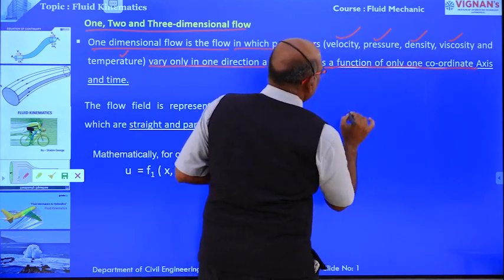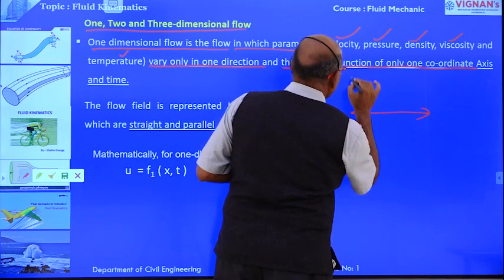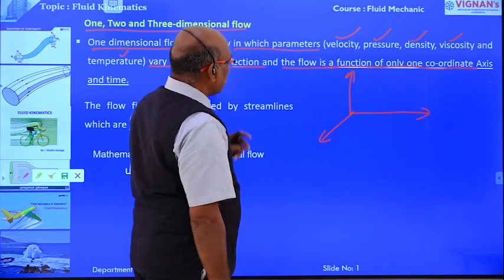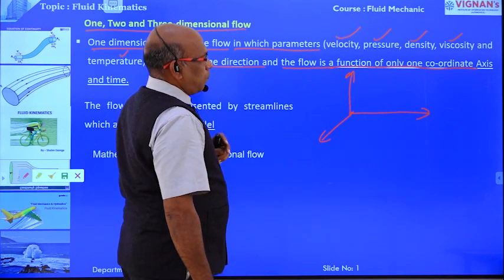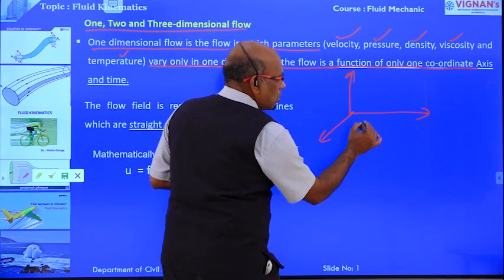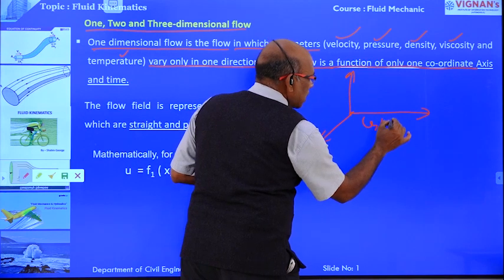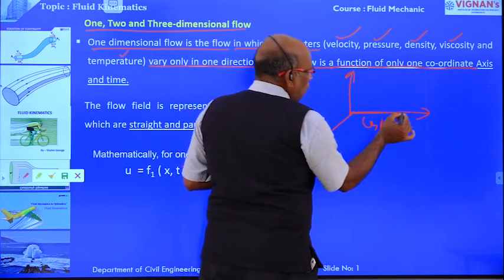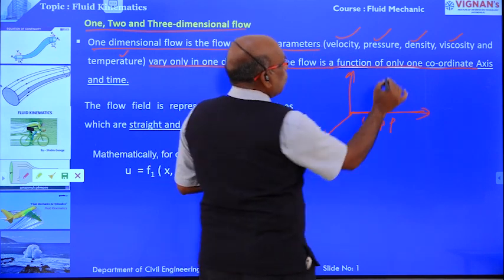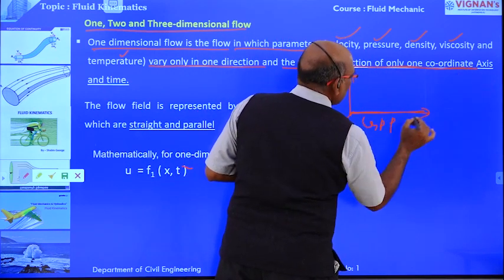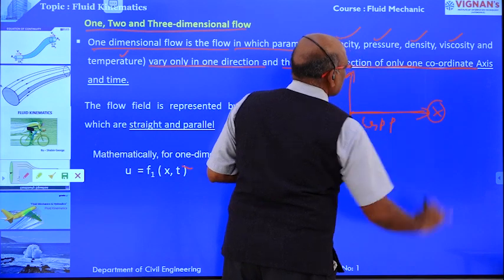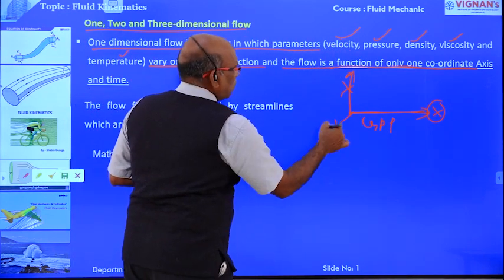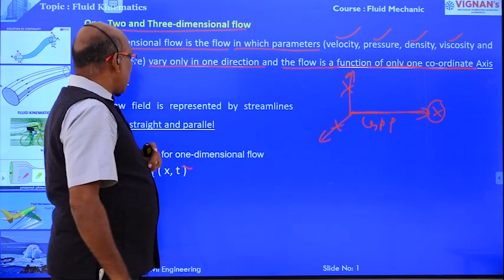That means this is the x direction, this is the y direction, this is the z direction. In case of one dimensional flow, the flow parameters velocity, pressure and density vary with respect to only one direction, that is only one coordinate axis, the x axis, and that is known as one dimensional flow. Are you clear?